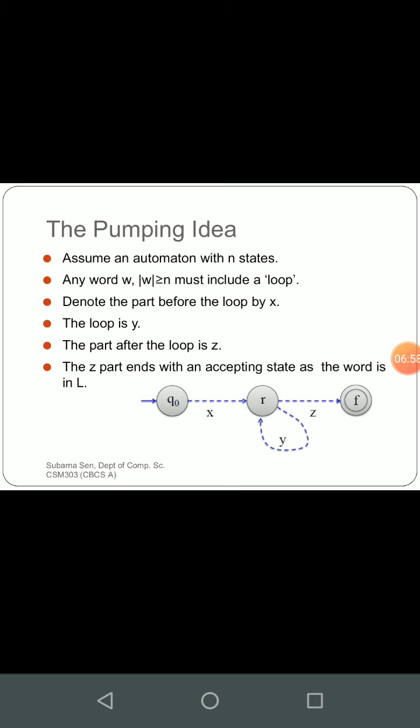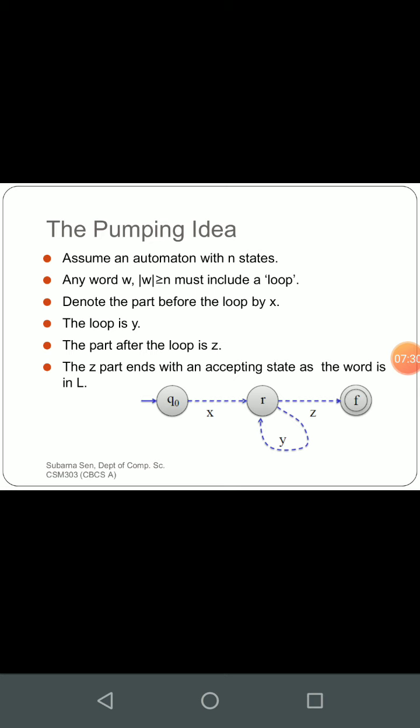Now denote the part before the loop by x, the loop part by y, and the part after the loop by z. The z part ends with an accepting state as the word is in L. So whatever string or language is given to us, we will subdivide it into three parts. The first small portion we denote with x, the last portion will be kept as z, and whatever repetition is there in between will be treated as y.